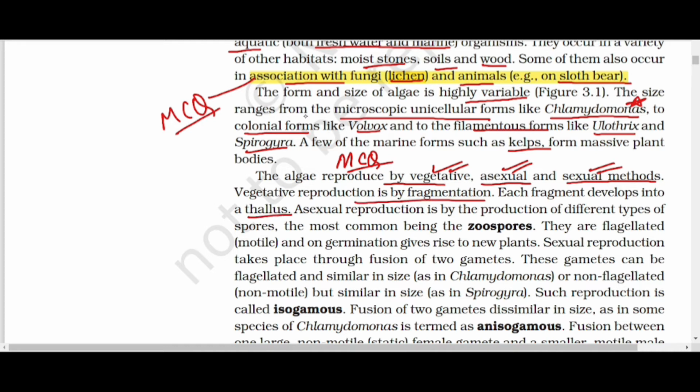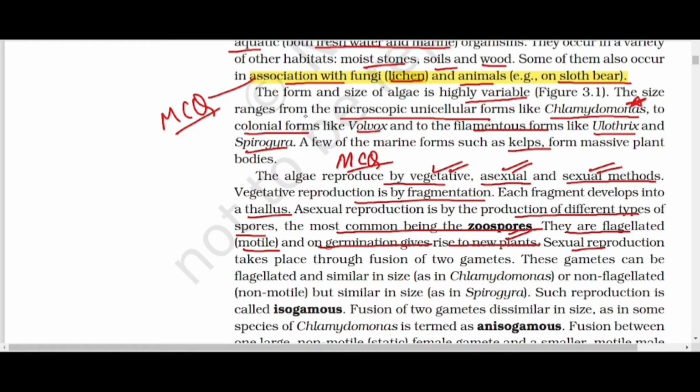Thallus means without bone organization. Asexual reproduction is by production of different types of spores, the most common being zoospores, as they are flagellated, meaning they are motile, and on germination give rise to a new plant. Hence they are called zoospores.